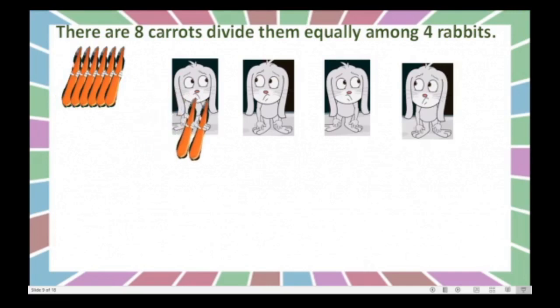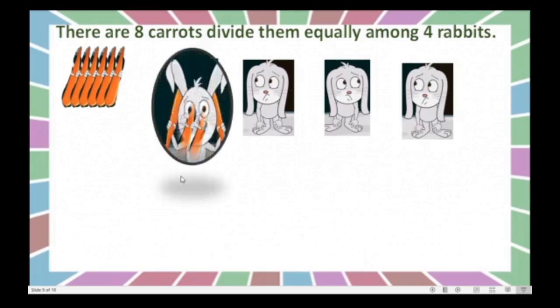Now dear children, earlier there were 8 carrots. I gave 2 to the first rabbit. So I will minus 2 from 8. So 8 minus 2 is equal to 6. Means here 6 remain. Right? Okay, now these two we will give to this rabbit.